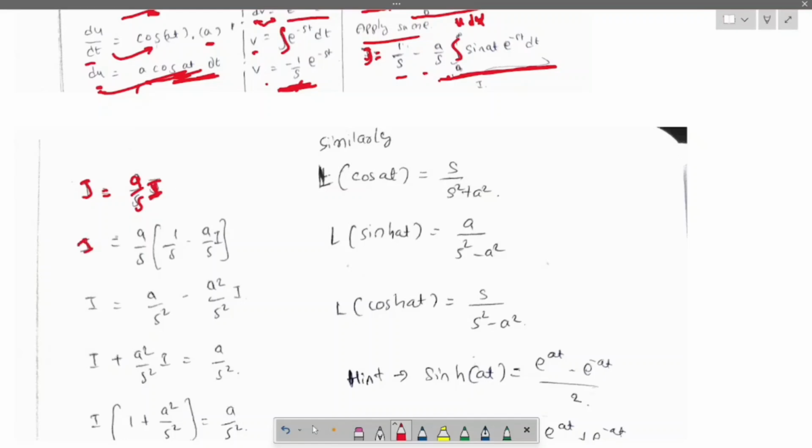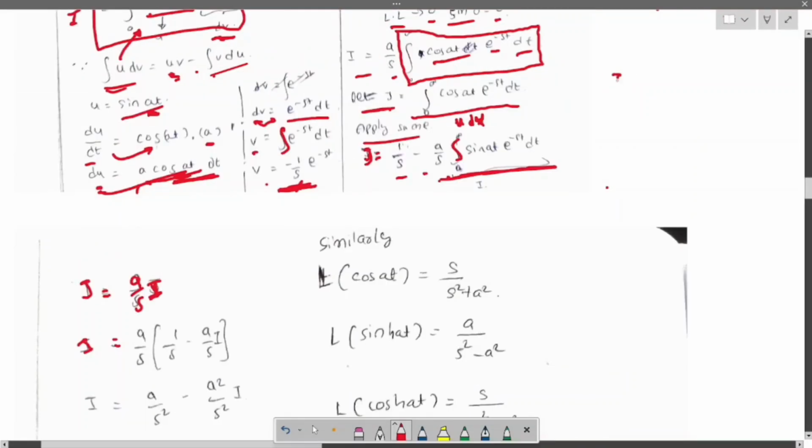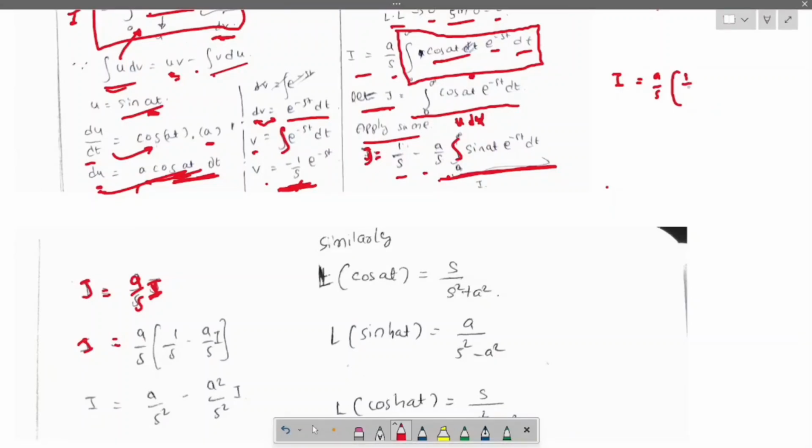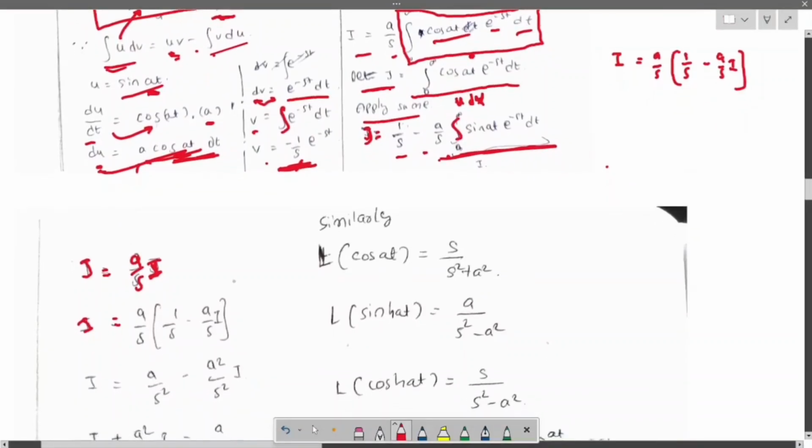Now I equals a by s, and what J became, this whole thing we assumed as J, so J becomes 1 by s minus a by s into I. That's the same thing I have written here.